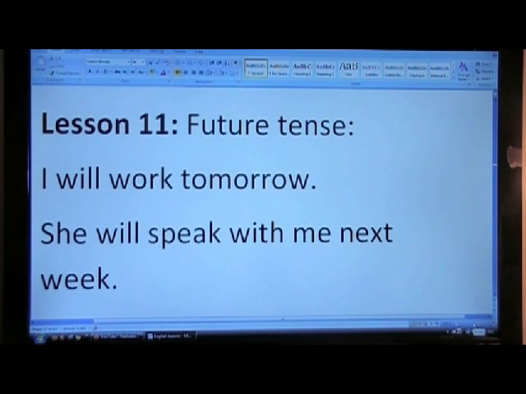Lesson 11. Future tense. We have looked at the present and the past. Now this is the future, like tomorrow, the next day, the next week. What we use to make it future is will or shall, but we use will most of the time. I will work tomorrow. She will speak with me next week. So will is an auxiliary verb itself.